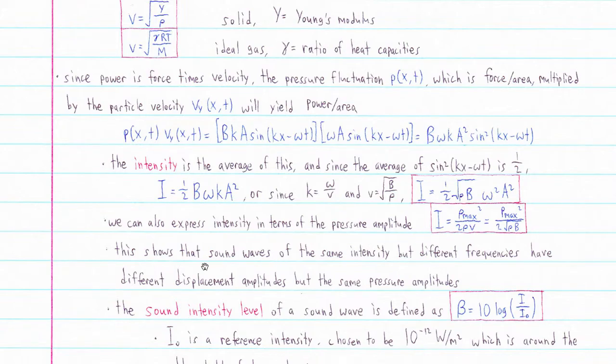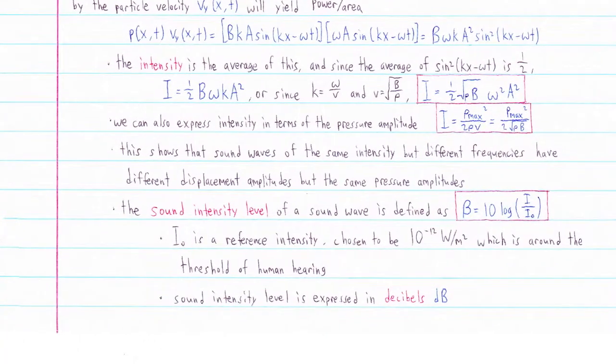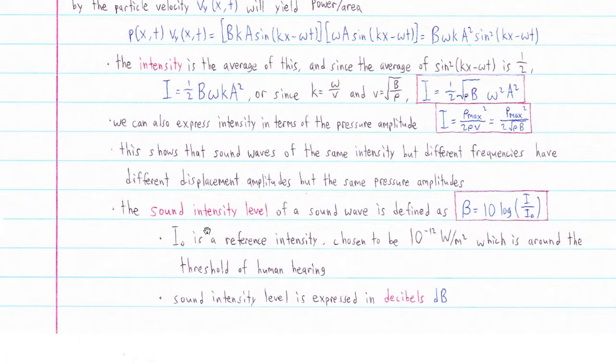And basically, this shows that if we have two sound waves with the same intensity but different frequencies, this omega part, then they have different displacement amplitudes, how much the particles are moving left and right, but they'll have the same pressure amplitudes.